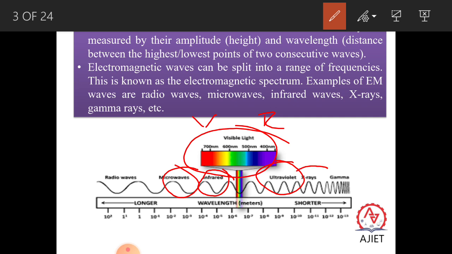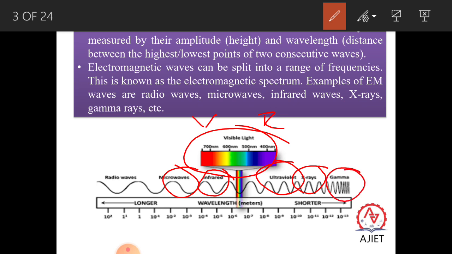Next one is the X-rays. X-rays have a range of 10 to the power minus 3 nanometer to 1 nanometer. These are produced by X-ray tubes, energetic electrons, etc. Photographic plates and even Geiger tubes and ionization chambers can be used for the detection of these.